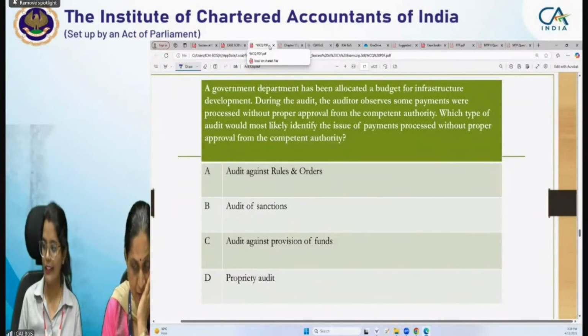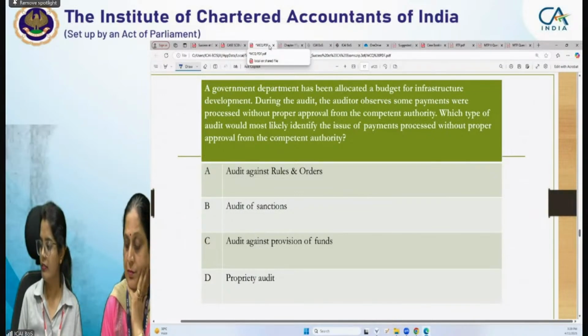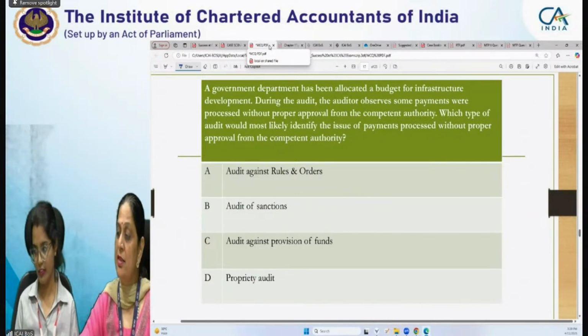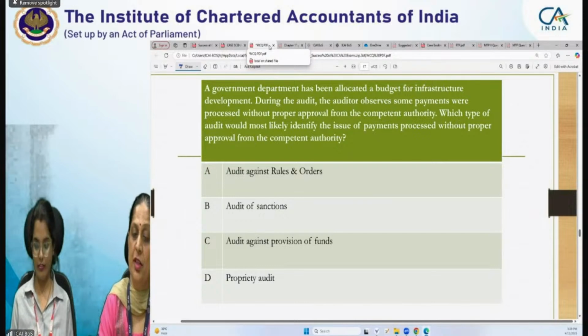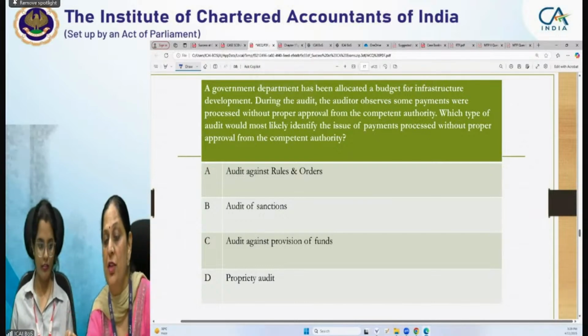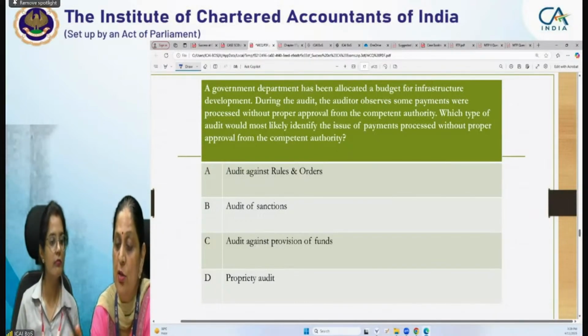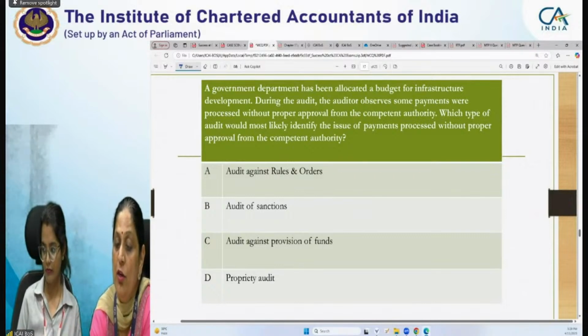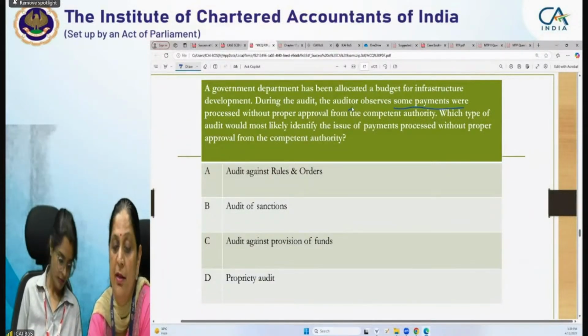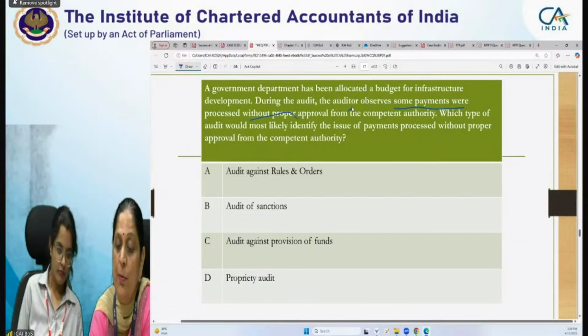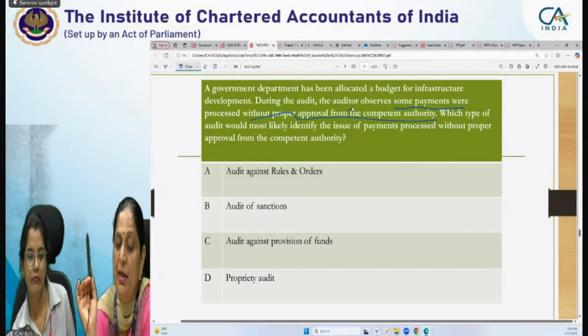Yes, Mridul, right. Now, again, the answer is already given in the question itself. Read the question: the department has been allocated a budget. And what is the auditor's observation? That some payments were processed without proper approval from the competent authority.